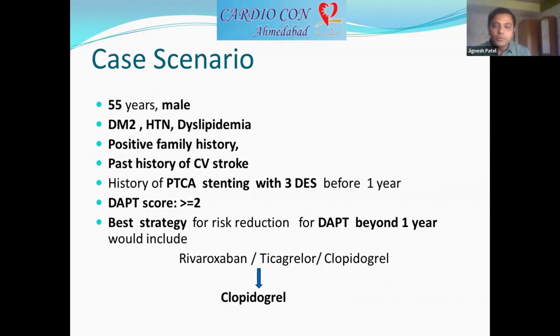When we want to choose an antiplatelet molecule apart from these three molecules, we don't just look at the potency of the antiplatelet effect. We have to look at the overall patient characteristics and other parameters, as well as the safety profile of the patient.